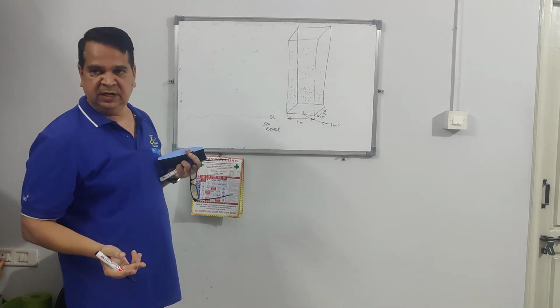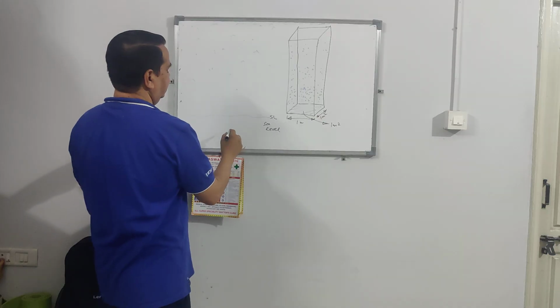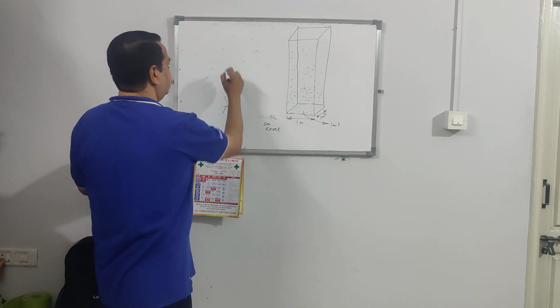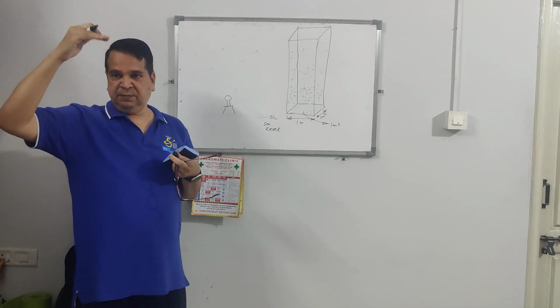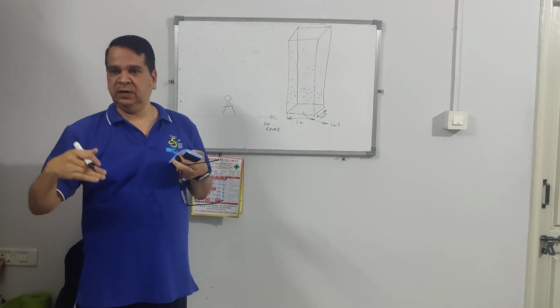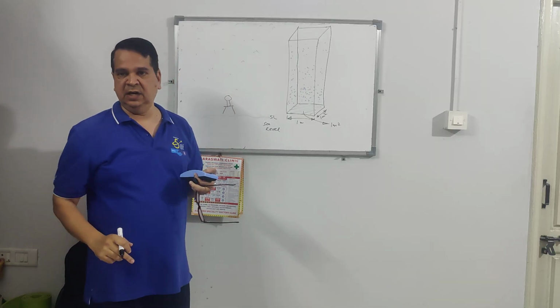Understood? This is my sea level. On this sea level, I have the atmosphere. So let us say a human being is standing here. He is feeling the weight of the atmosphere, and because of that, atmospheric pressure is exerted on the person standing at sea level.